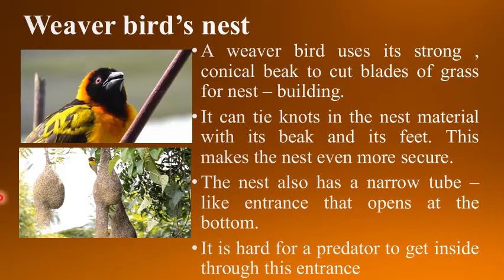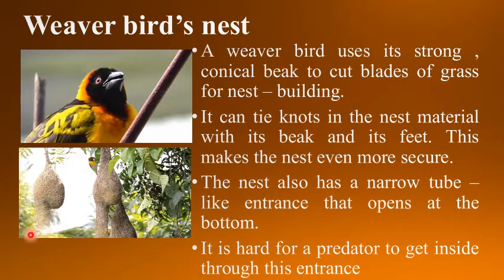So a predator cannot easily enter through this entrance or opening inside the nest. Understood all of you about the weaver bird's nest?